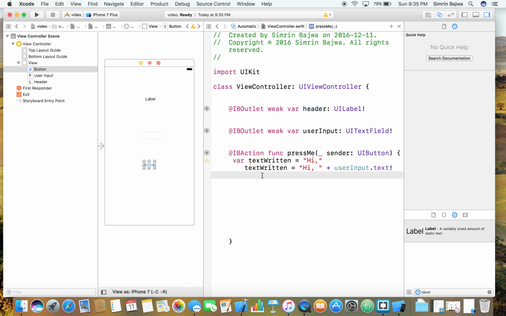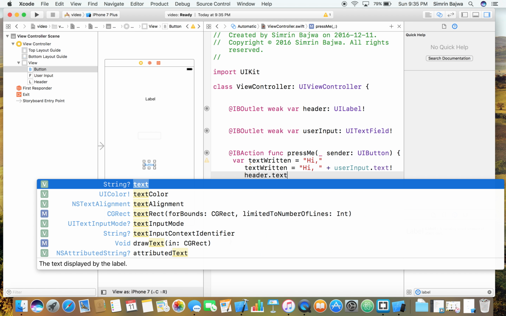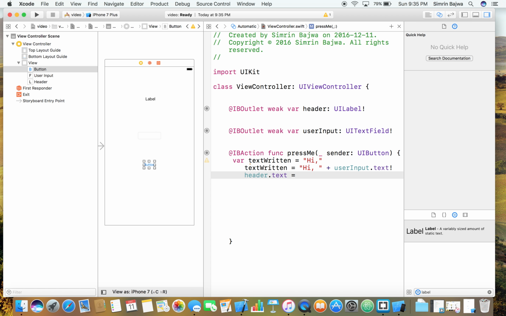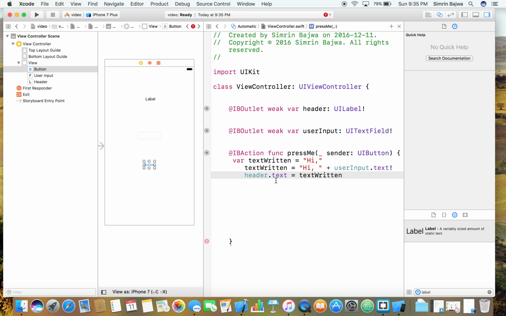And now, the last thing is I have to say header dot text is equal to text written. This means that, as you know, the header is the label here. That's what I called it. It is equal to text written. So our variable text written is hi plus user input dot text.